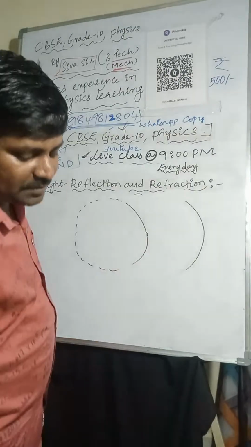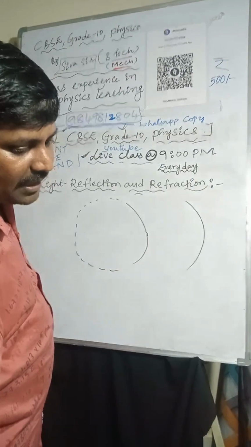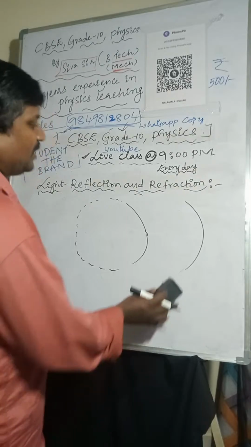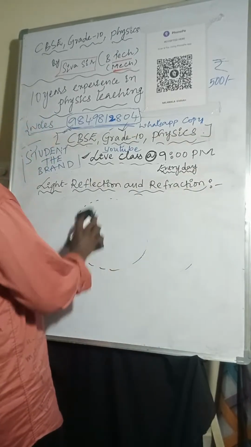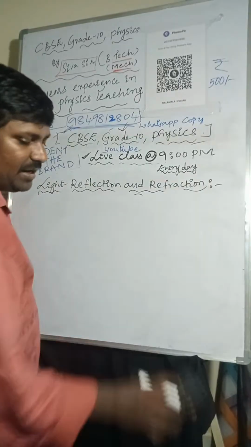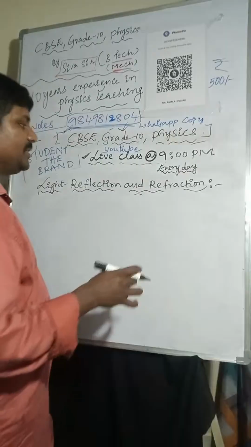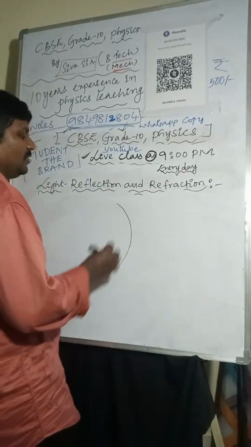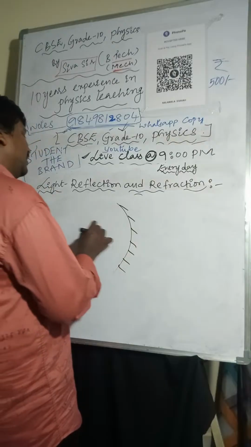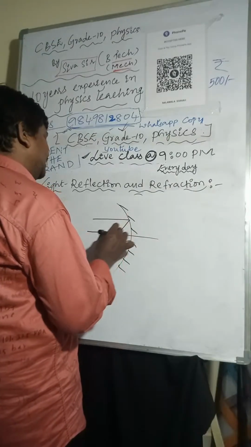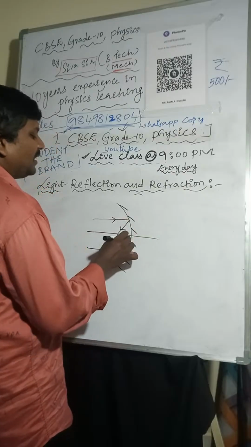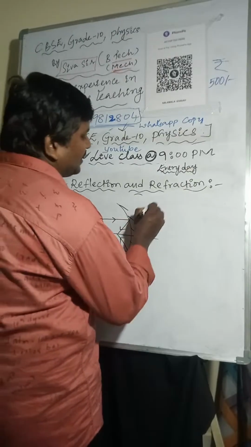There are two types of mirrors, depending on the reflection. So I am taking here this concave mirror. Reflection takes place inward in a concave mirror.